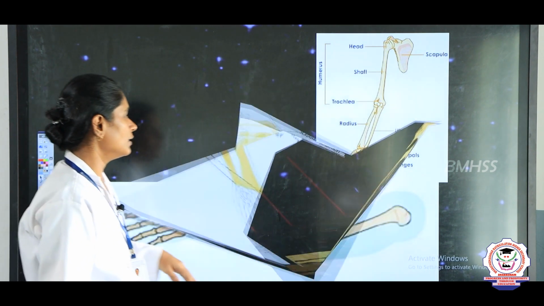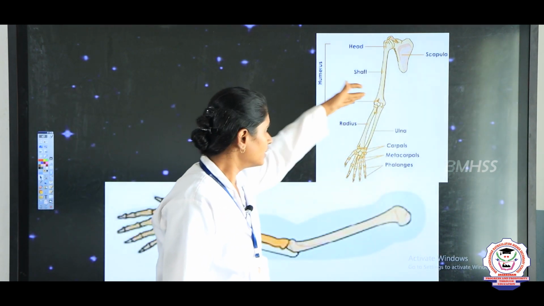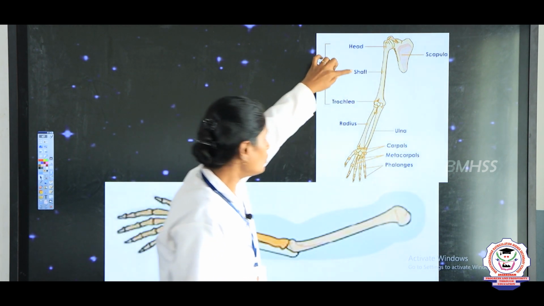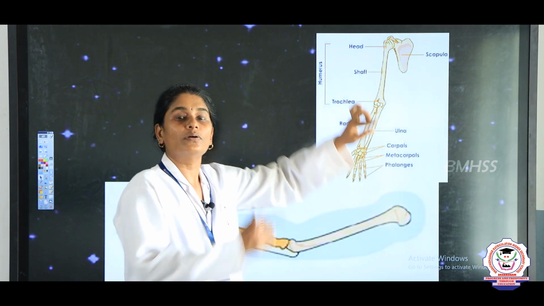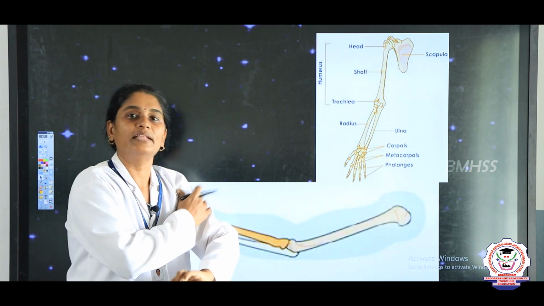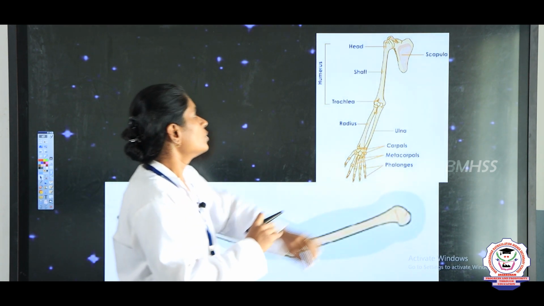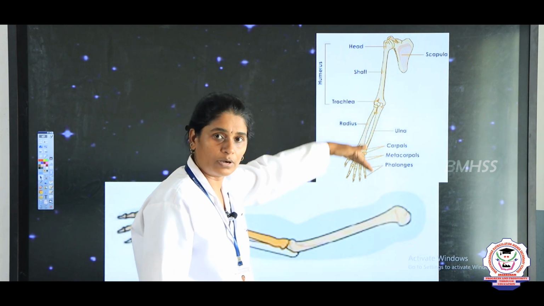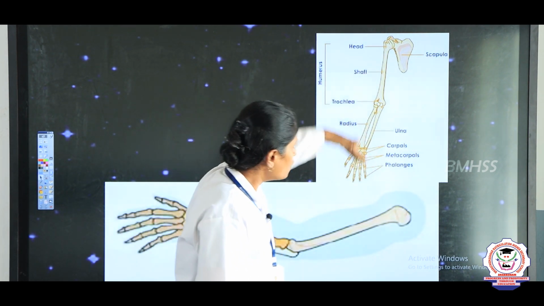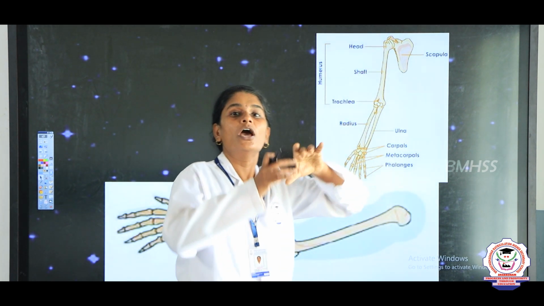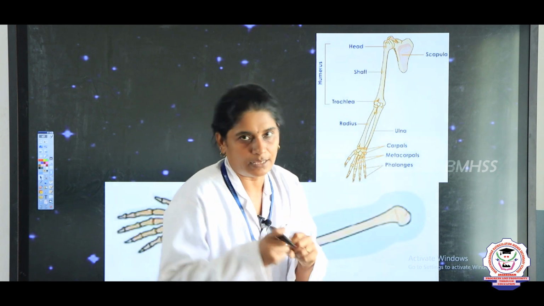In the forelimb you can see here there will be two types of bones, okay. There will be the upper arm and a lower arm. So you can see the hand, that is your forearm, that is your forelimb. The upper arm will be longer and thicker, okay.